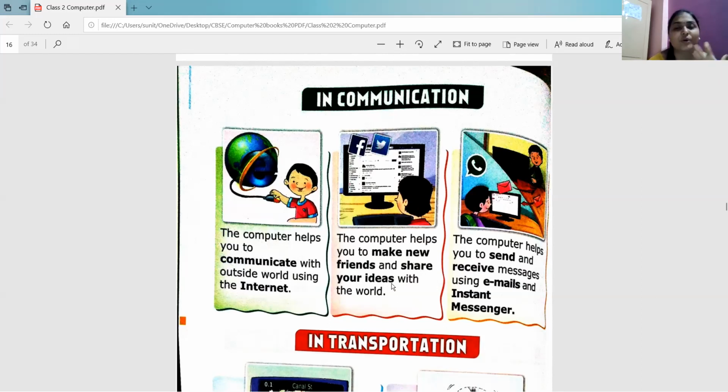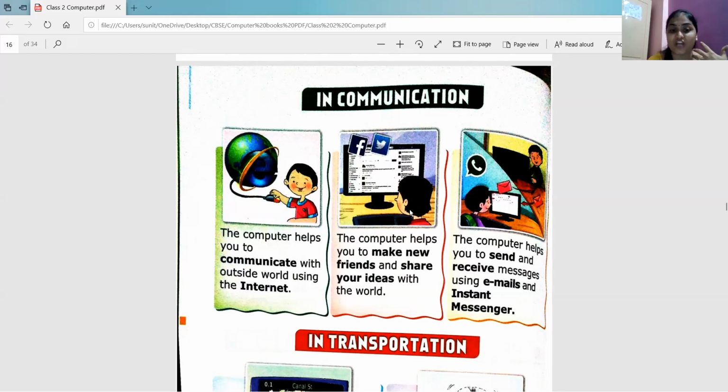Suppose you are good at something, then you can share your ideas through the internet. You can share your ideas so that another person can use your idea, right? So the computer helps you to make new friends, right? There are lots of apps available, right, where you can make your account and you can connect with new friends, right? So yes, this boy is making a new friend using the computer.